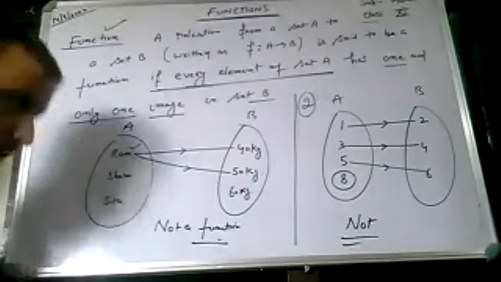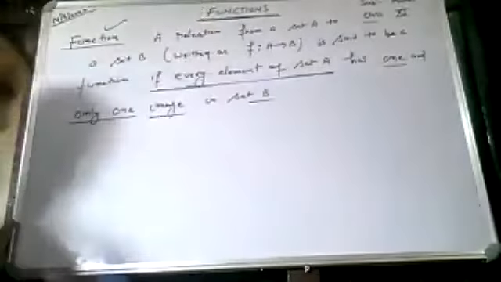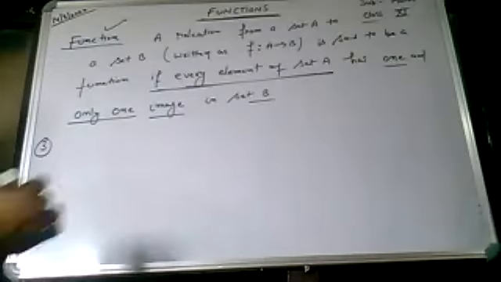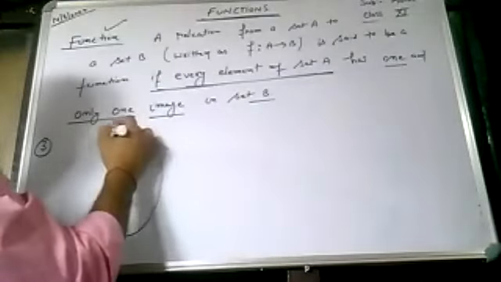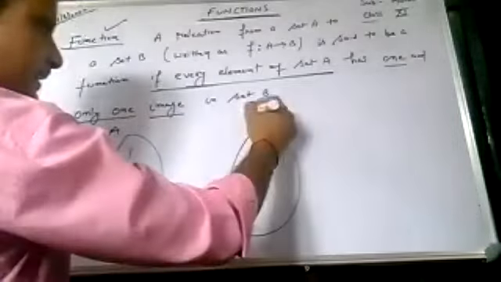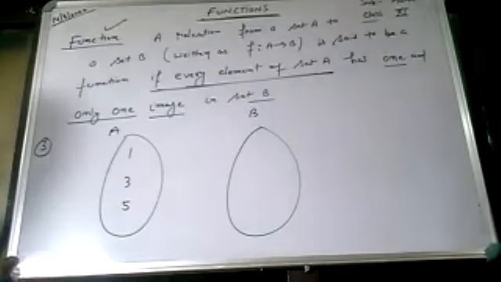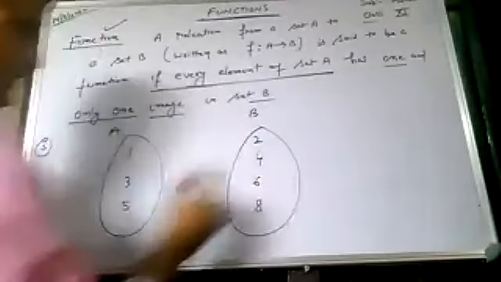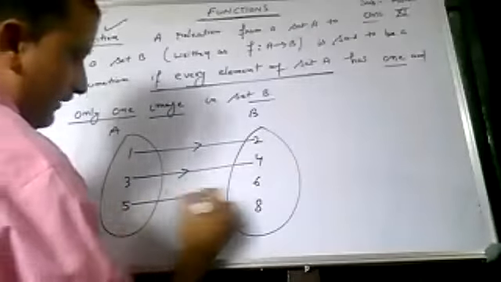Okay? So let us take the third example. Think, decide whether that is a function or not. Third. Suppose, class, set A is 1, 3, 5. This is my set A. And set B, let me take as 2, 4, 6, 8. 1 is mapped to 2, 3 is mapped to 4, 5 is mapped to 6.